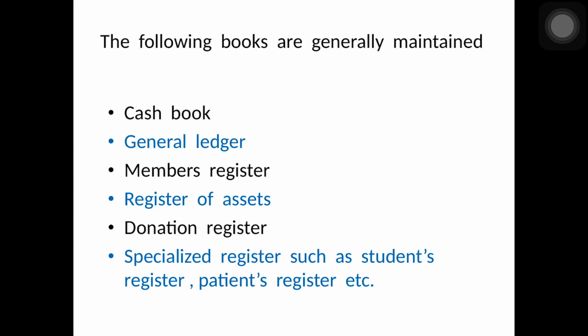Now see, these books are generally maintained by the organizations. First is cash book, general register, members registers, register of all assets, donation register, and some specialized registers are maintained. Like if it is a school or college or university, then students register is maintained. If it is a hospital or a clinic, then patients register is maintained. Okay.